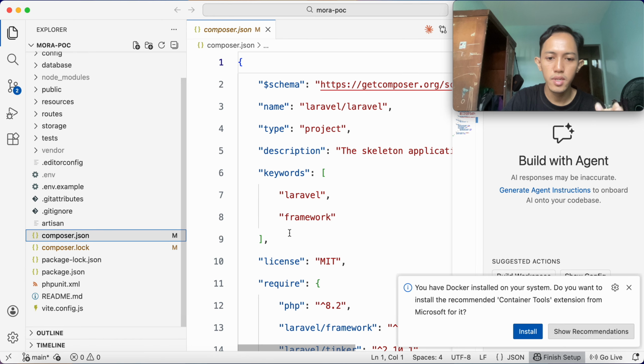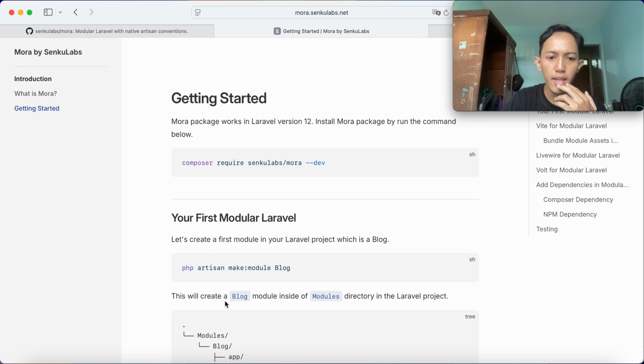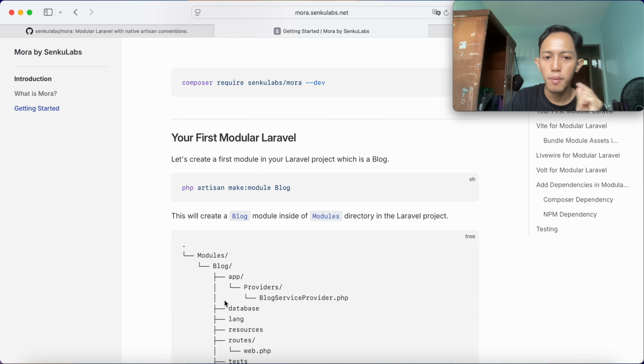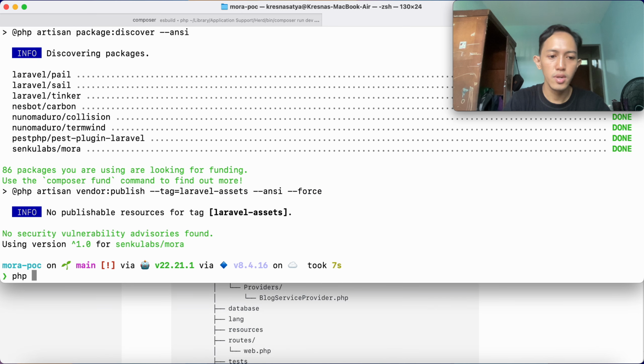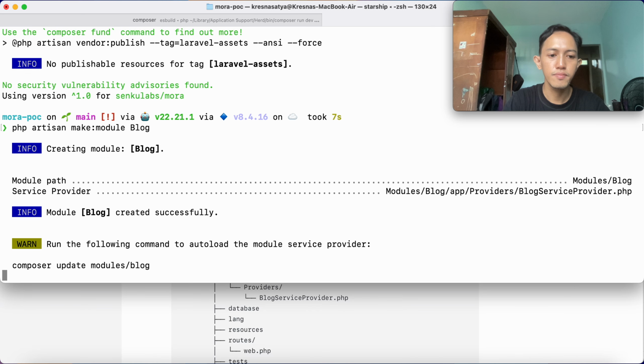So we already installed Mora. And then let's create the first modular Laravel. So make a module called blog. To make a module, we just need to run php artisan make:module blog. So just run php artisan make:module blog.